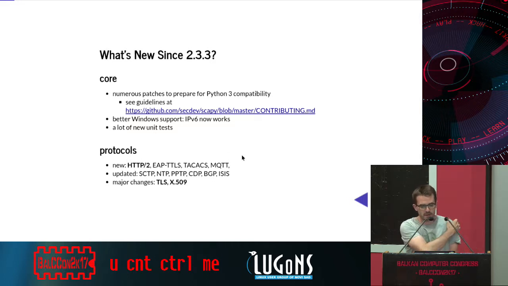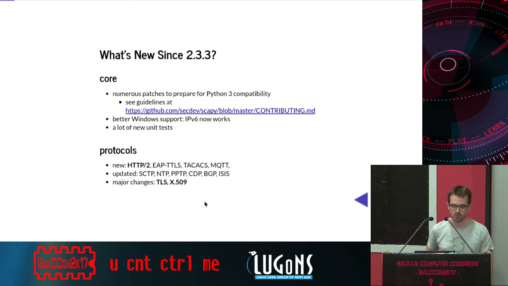On the protocol side, we have support for HTTP2, which is a new binary protocol, EAP-TLS, and TACACS, which is a protocol used for authentication between a router and an authentication server. And we also have, and I will talk about that today, new things related to TLS and certificate parsing, which is really, really convenient.